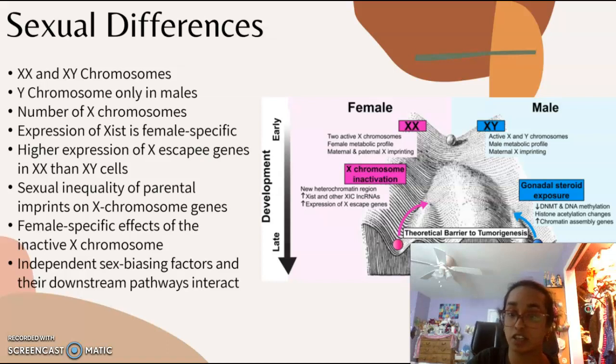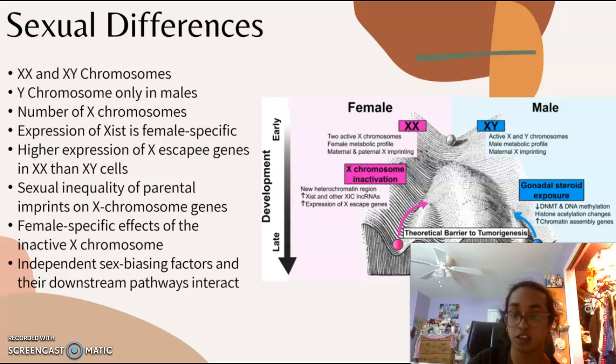In addition, some other contributing factors are non-gonadal effects of Y genes. The Y chromosome has cell-autonomous effects outside of the gonads that make Y-bearing cells different from those lacking a Y chromosome. Also, the number of X chromosomes causes differences. Specifically, the expression of Xist is female-specific. The presence of 2 or more X chromosomes triggers the expression of the long non-coding RNA Xist from one of the two X chromosomes, thereby making all such cells different from those with one X chromosome.